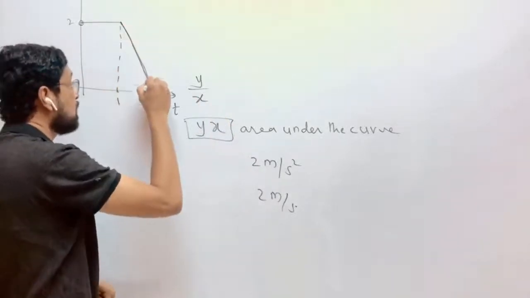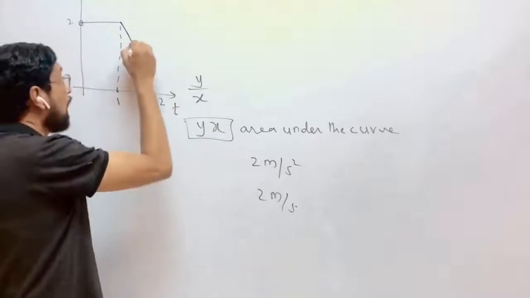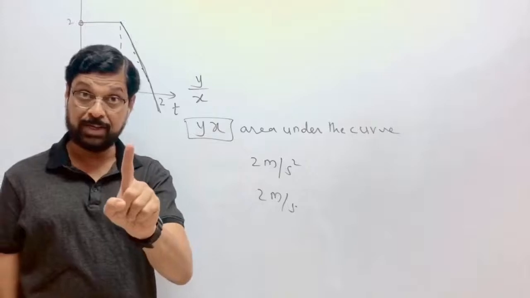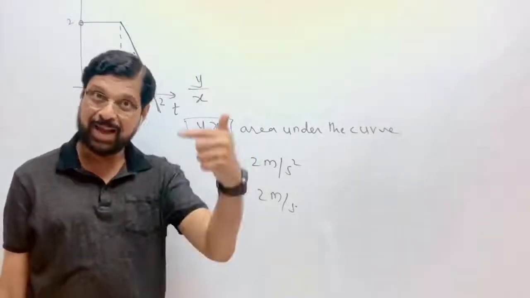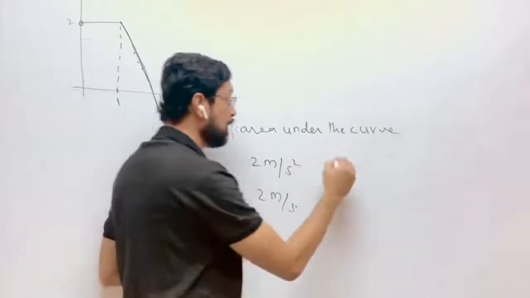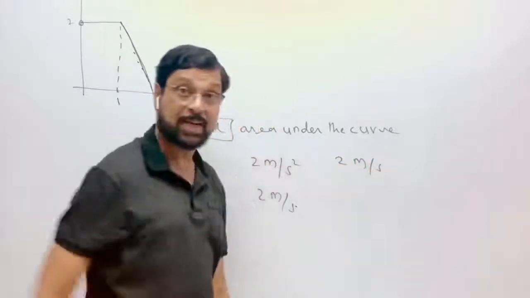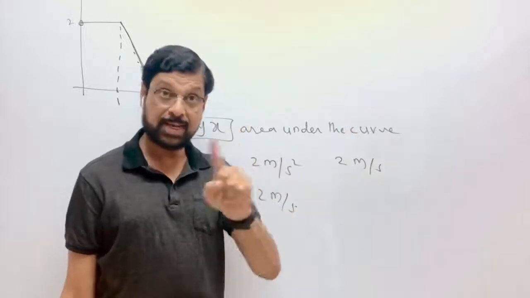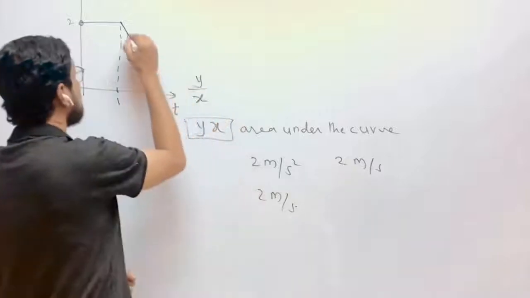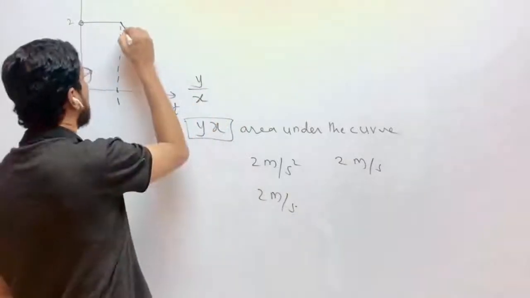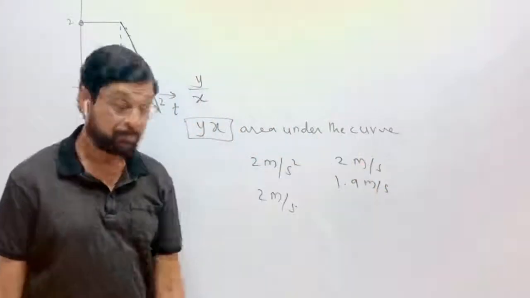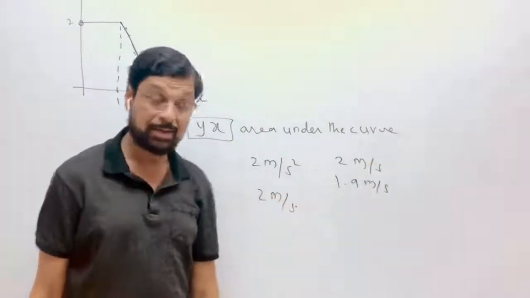Then the acceleration decreases. Acceleration is decreasing. Velocity is not decreasing. Velocity is increasing. Acceleration is decreasing means initially the speed was increasing at 2 meter per second every second. Acceleration decreased, suppose here now the speed is increasing every second at 1.9 meter per second.